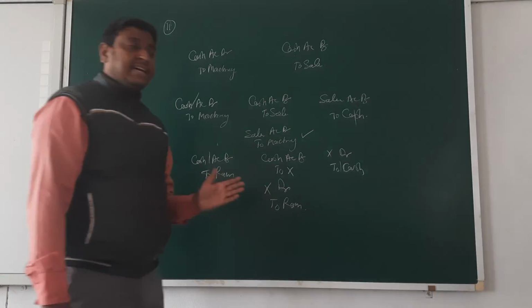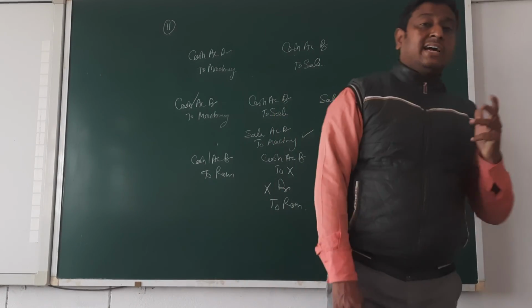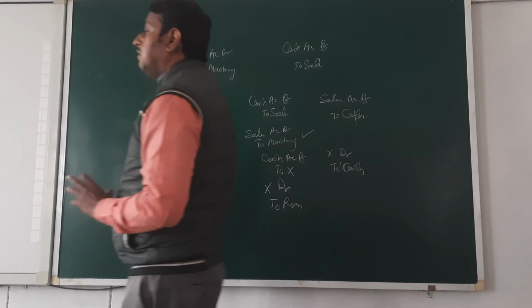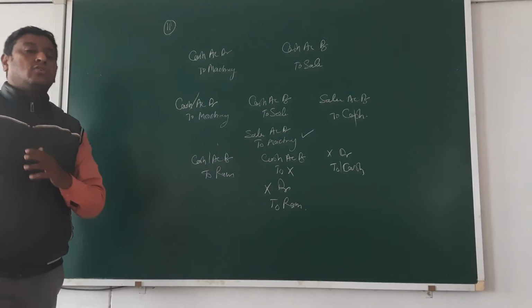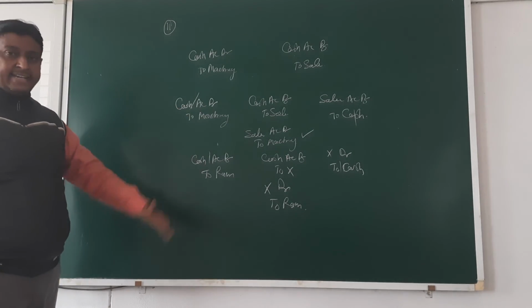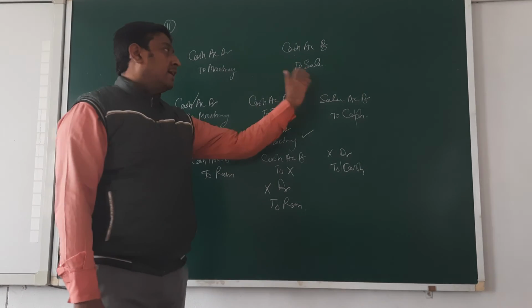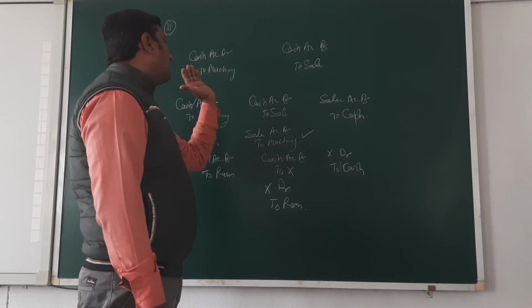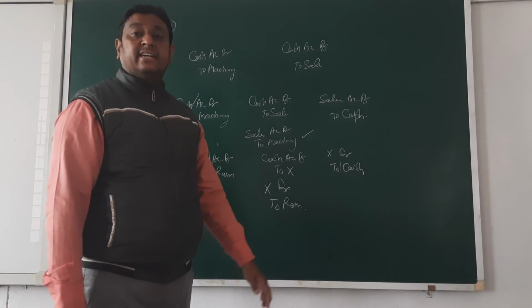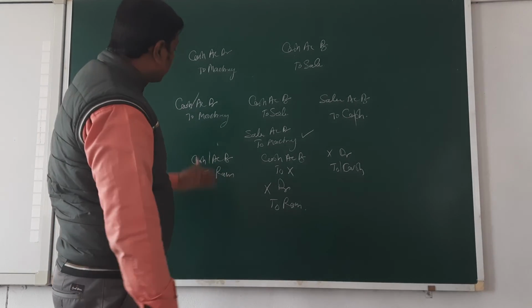Next, wrongly credited. In this case, a wrong account will be credited. Wrong account will be credited, that is wrongly credited. Just like you see here, the wrong account is credited. In the place of machinery, we wrote sales. Okay?